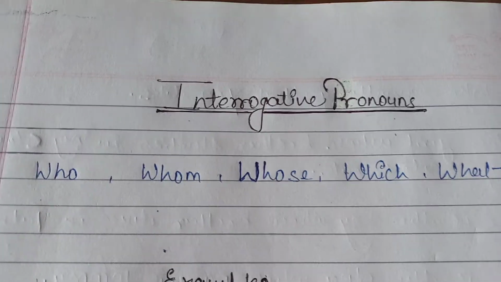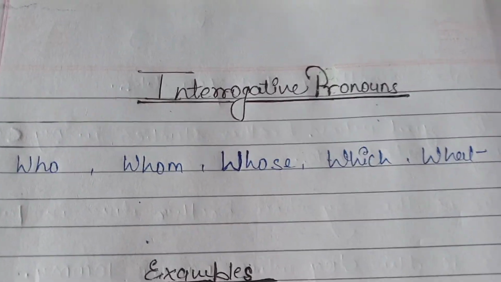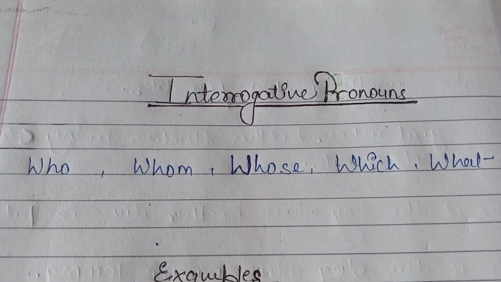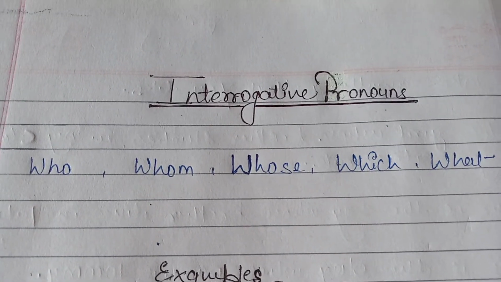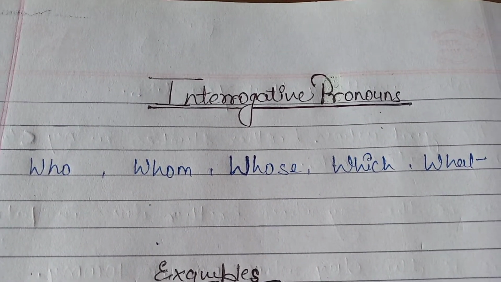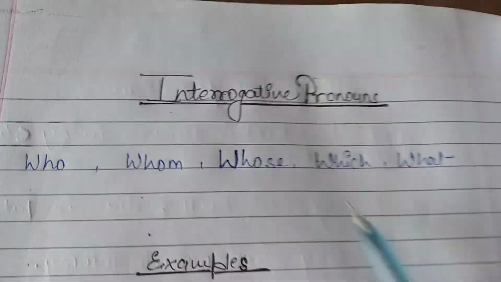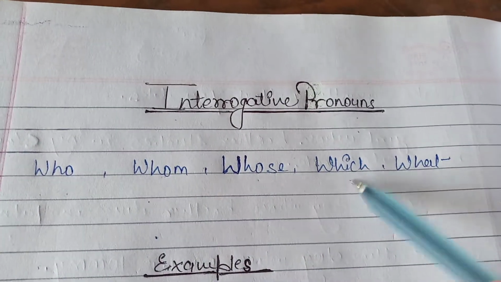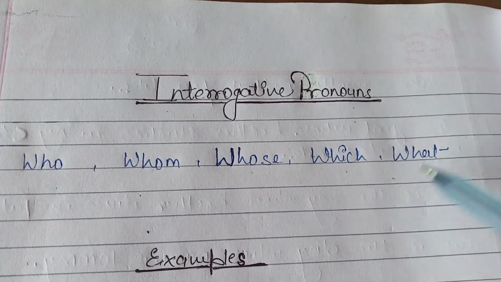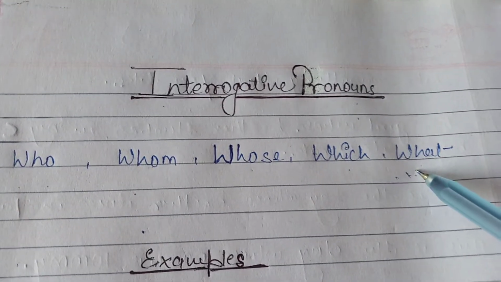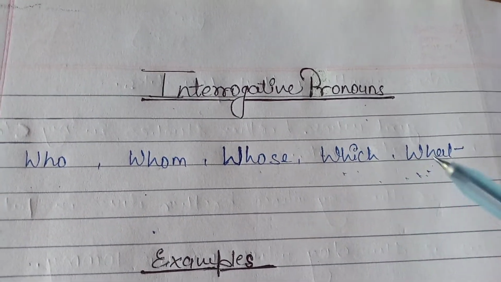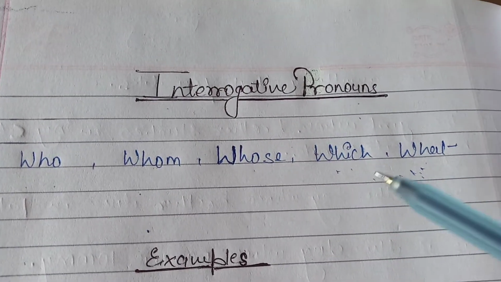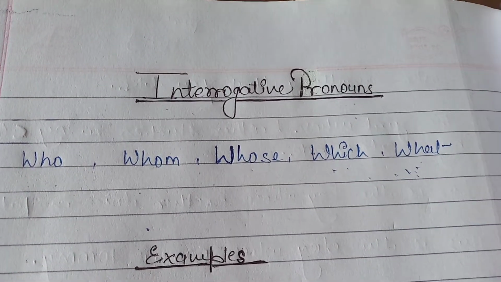The question words which are used in place of a noun are called interrogative pronouns. So guys, these are the interrogative pronouns: who, whom, whose, which and what. These are used to make the sentence interrogative.